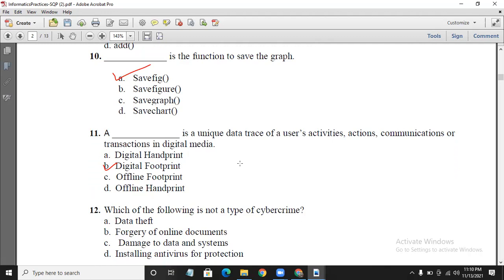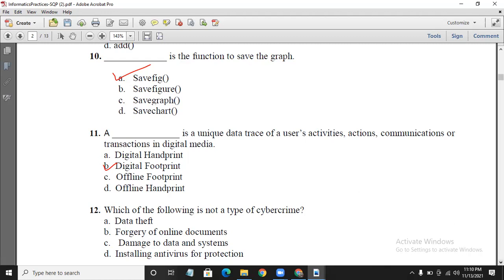Active digital footprint is intentional, such as posting a picture on social media sites. Passive means unknowingly, without the user's knowledge, information is being taken, and that is called a passive digital footprint.